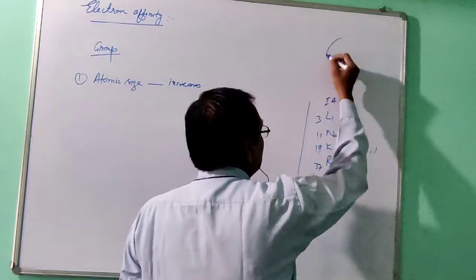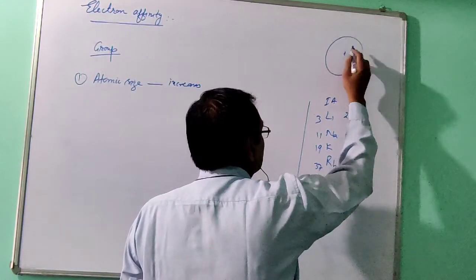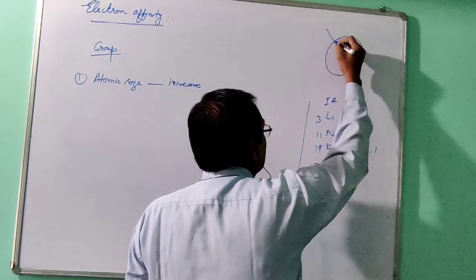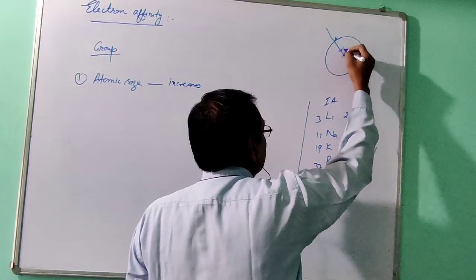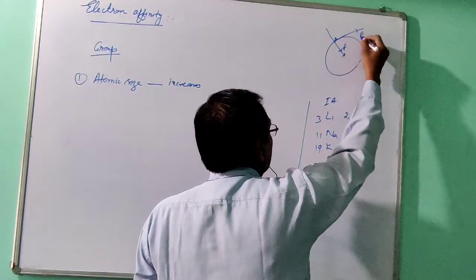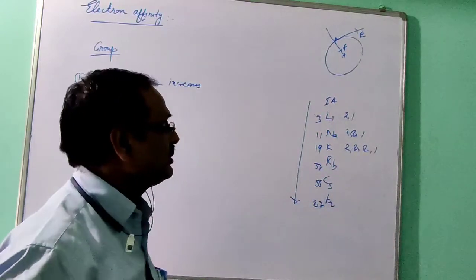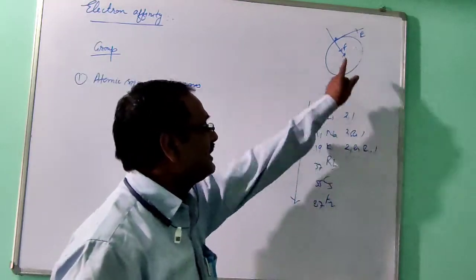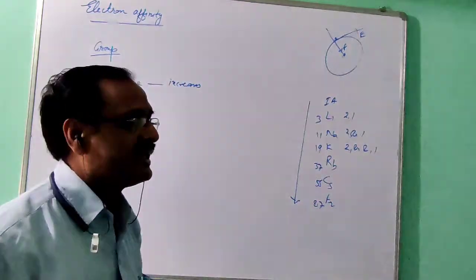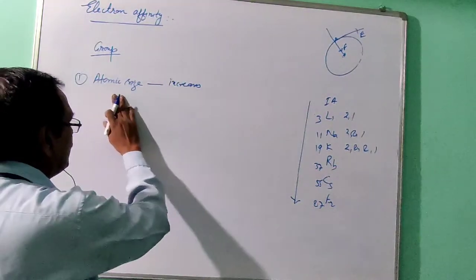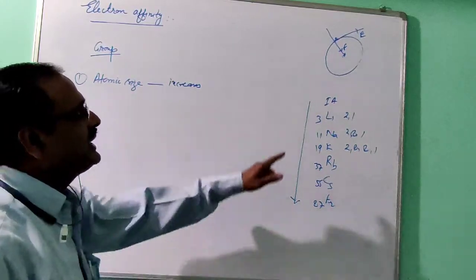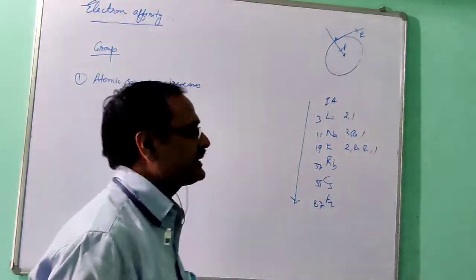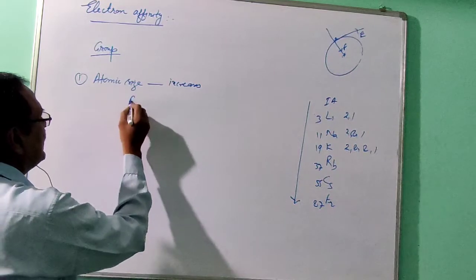This atom is there, and an electron is added here, which will apply the force of attraction, and energy is released. So if the size is bigger, the coming electron will get less force of attraction, and a lesser amount of energy is released. So if the atomic size increases, the coming electron will get less force of attraction, then electron affinity